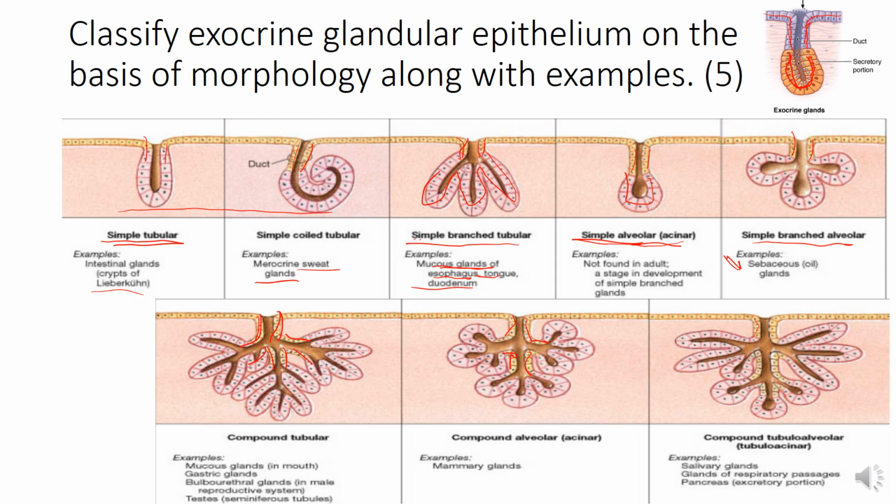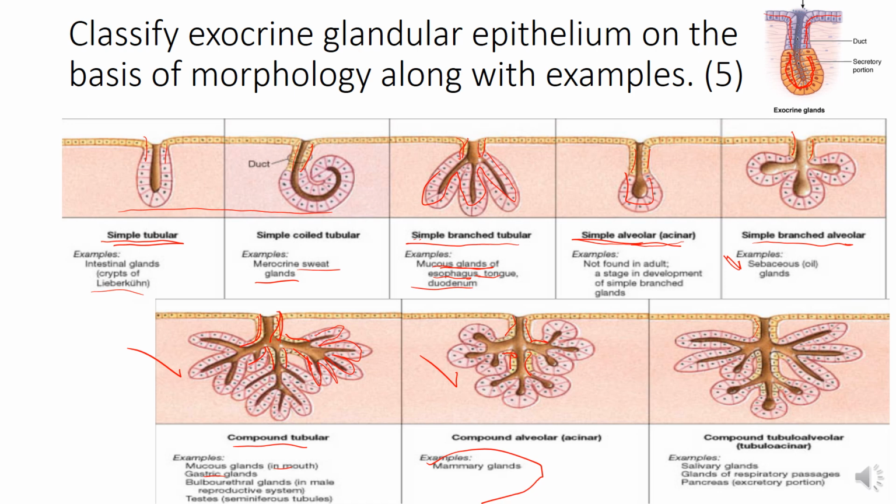Now coming to the compound tubular, you can see the secretory part is tubular and it is also branching. Examples are mucus glands in the mouth, gastric glands, and bulbourethral glands. So these are all examples of compound tubular glands. To remember, the gastric gland in the stomach is an example of a compound tubular gland. While in the compound alveolar or acinar gland, an example is the mammary gland.